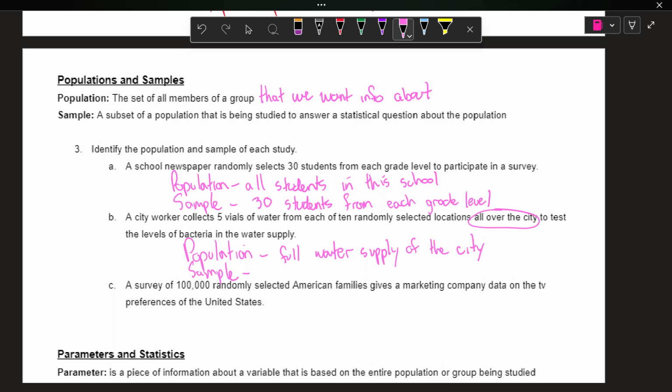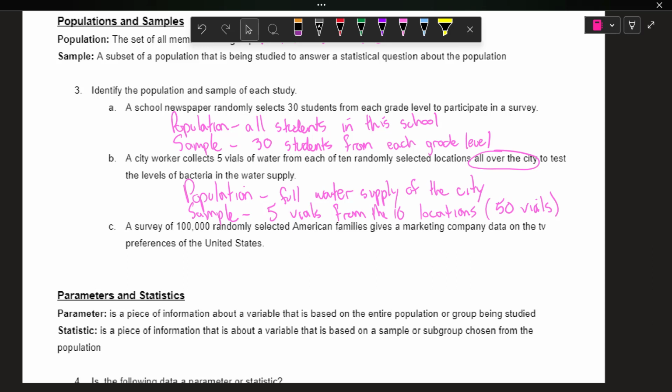Now our sample is the 5 vials from the 10 locations. So that's 50 vials total. That's what we're using to kind of come up with our conclusion about the population, about the full water supply. Is it safe? Is it good? Or is there too much bacteria?